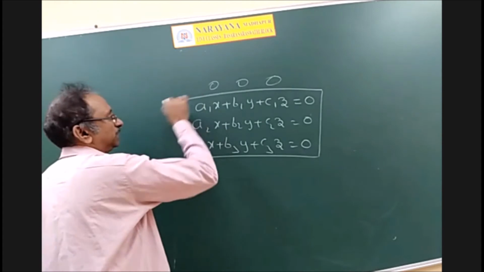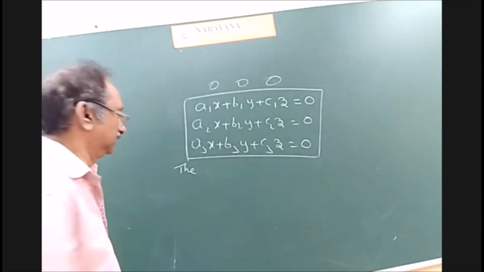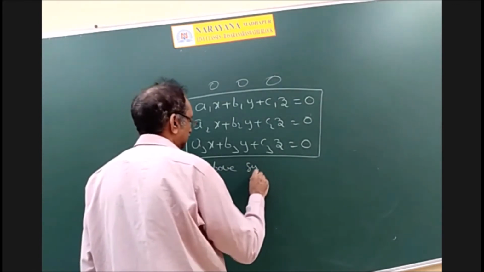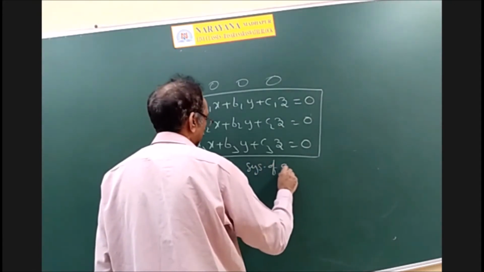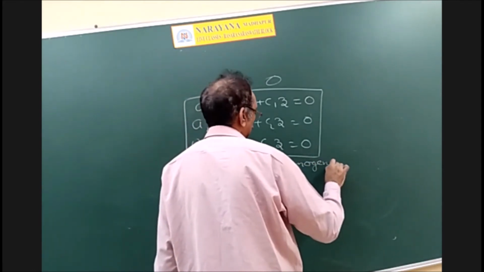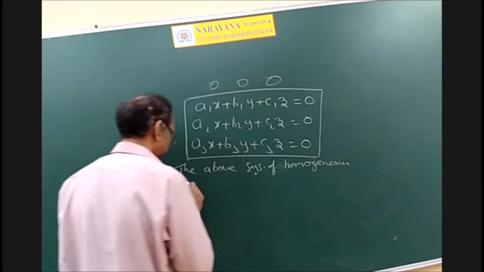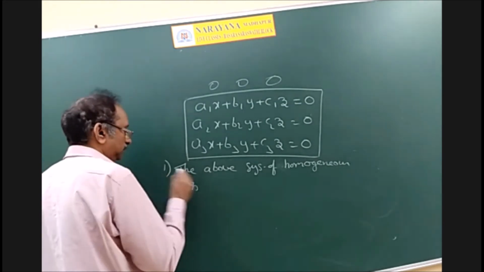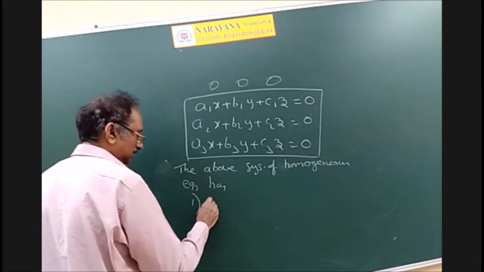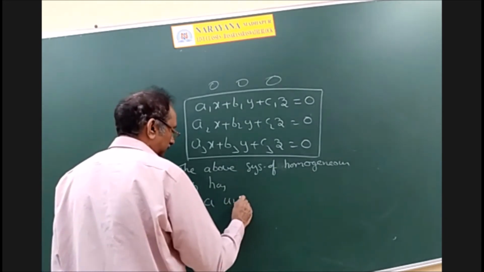Put a side heading: homogeneous system of equations. The above system of homogeneous equations, first point, has a unique solution.